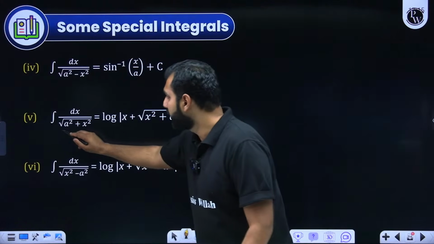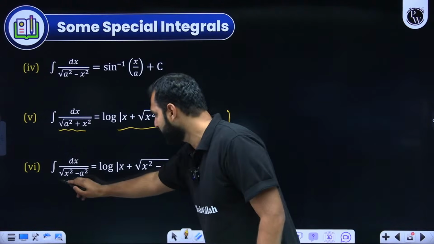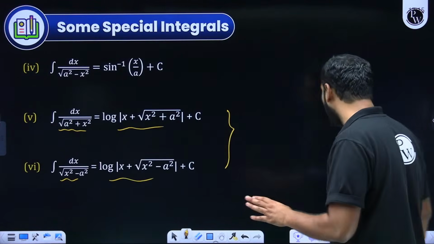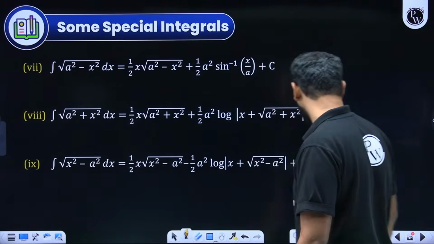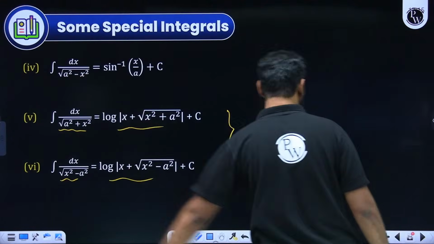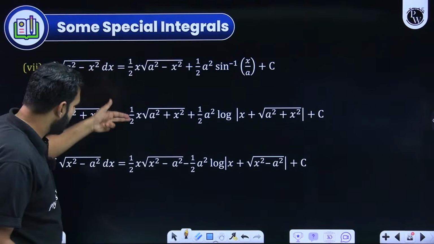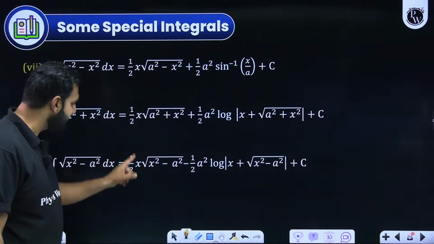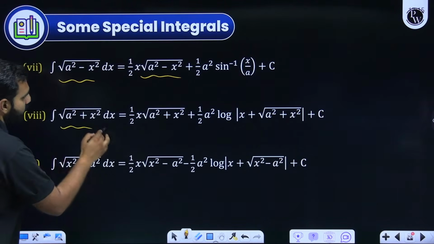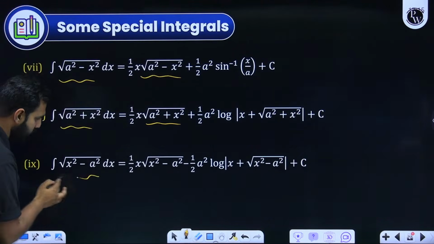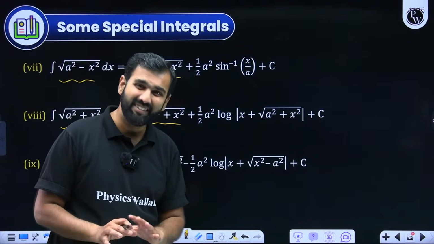Not just that, remember this and this. It will be used further in an upcoming formula which I'll be discussing, and this will be using this one as well. How? Have a look. Under root a square minus x square, the formula is pretty simple. If you see the pattern, it is really simple. 1 by 2, 1 by 2, 1 by 2, x times under root a square minus x square, under root a square plus x square, under root x square minus a square. So the first part of all these formulae is easily understandable.